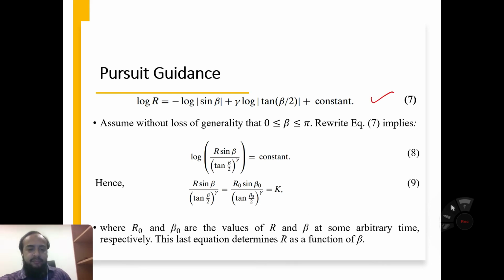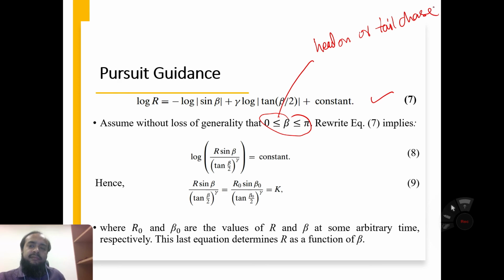Now from this equation, assume without loss of generality that beta is between 0 and pi, because we are considering a head on or a tail chase. Therefore beta lies between 0 and 180 degrees. So we can rewrite equation 7, which implies like this one.